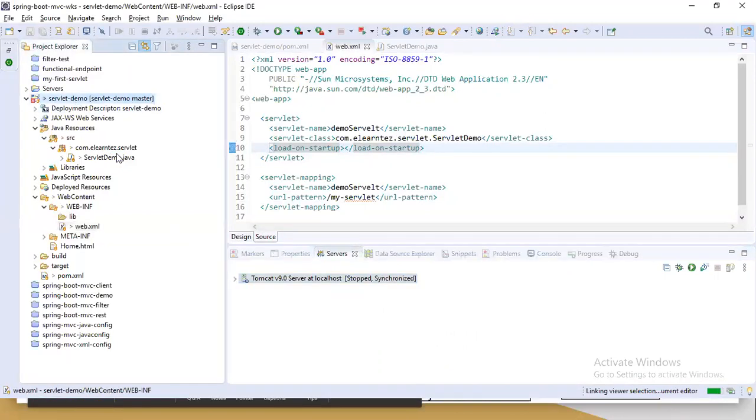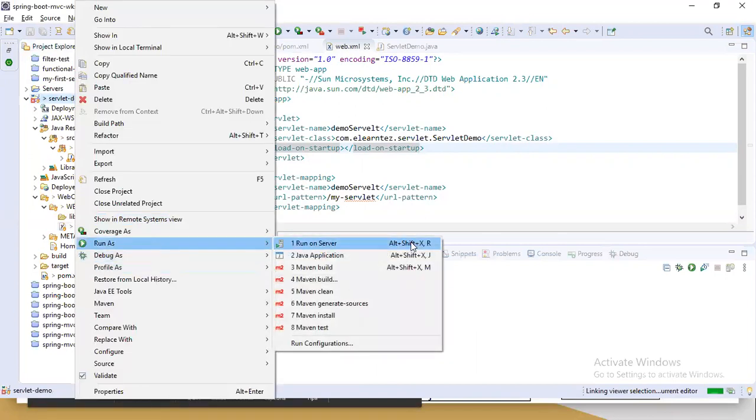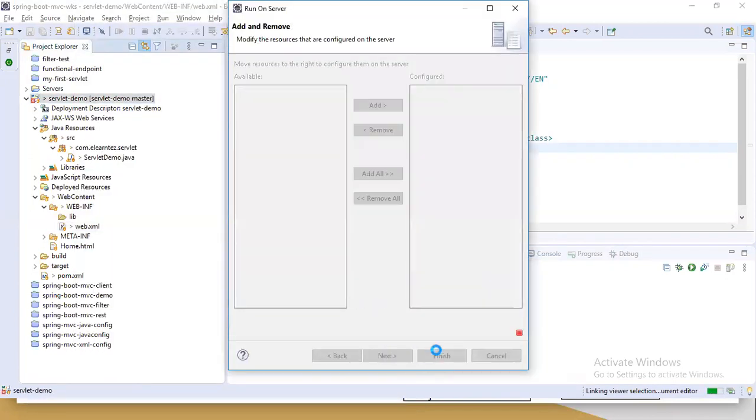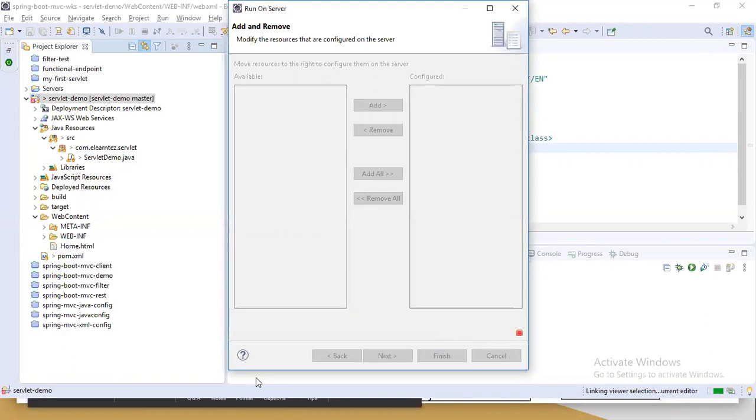First, let me just right click, run as server. Next, finish. Normal plain Tomcat server itself is taking this much time.